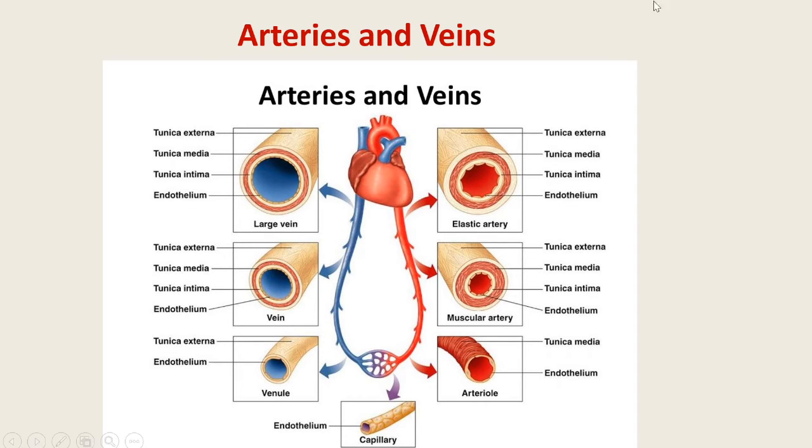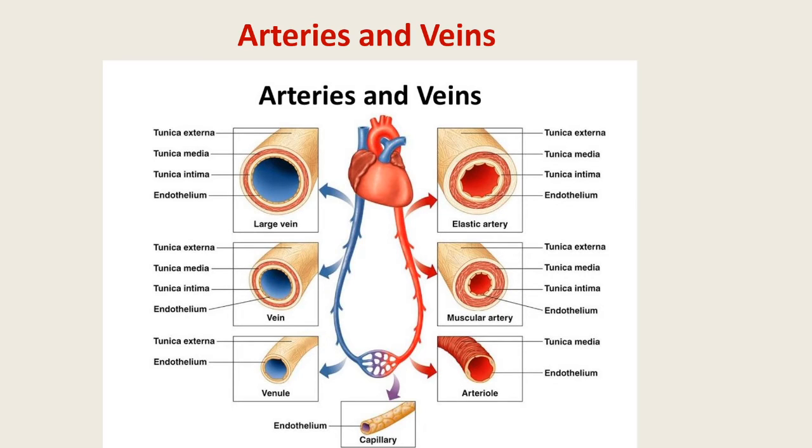Then second, the veins. What about the veins? Veins are larger than arteries. They carry the blood from the capillary network to the heart. Their walls are much thinner because of great reduction of muscular and elastic elements. Three types of veins are present, which show the main structural differences.